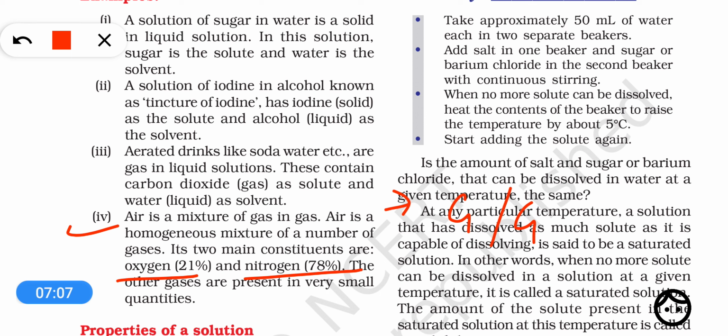So we know oxygen is 21% and nitrogen is 78%. So we can say that oxygen is a solute and nitrogen is a solvent in air. So here you see that air is an example of gas in gas solution.